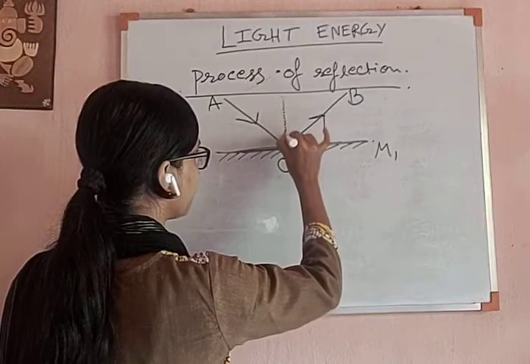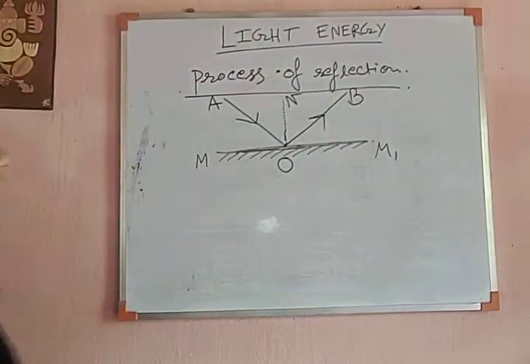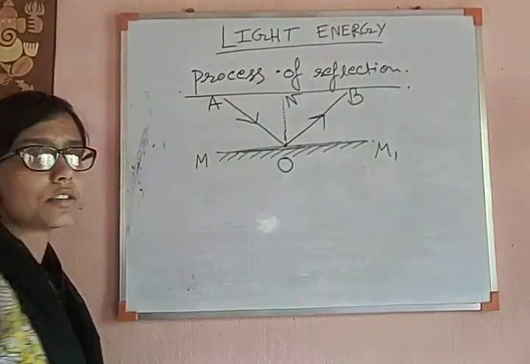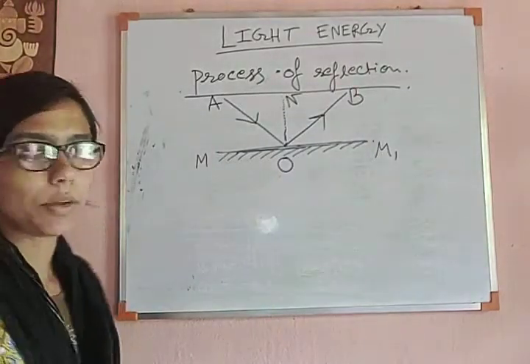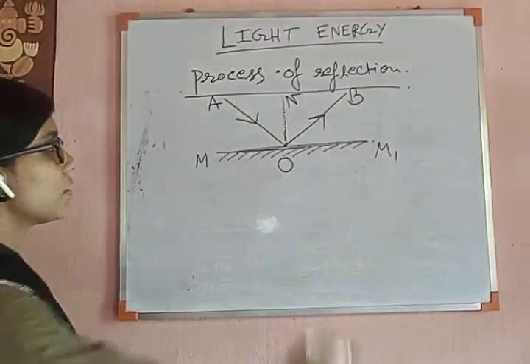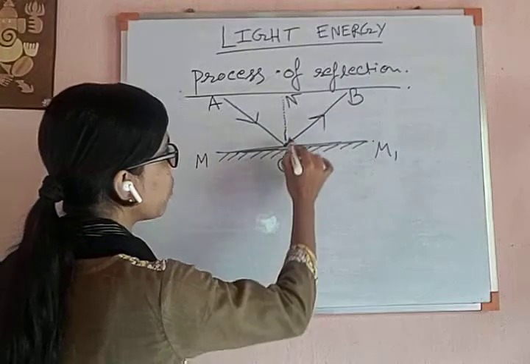Next, if I draw a normal or perpendicular over the plane, this is ON. This is perpendicular over the plane M1. M1 is the plane, and ON is the perpendicular over the plane. What does perpendicular mean? That means the angle of ON with M1 is 90 degrees.